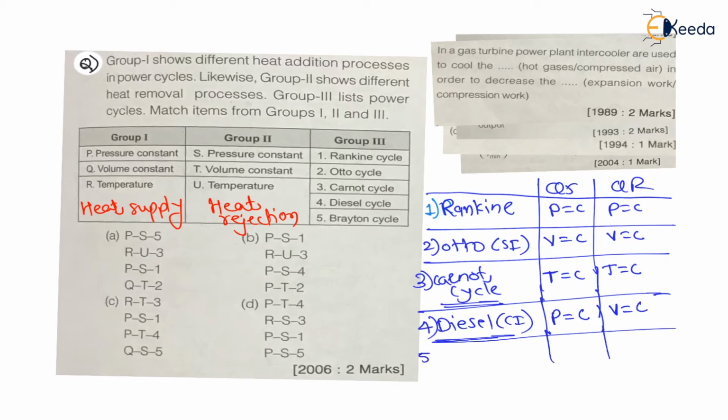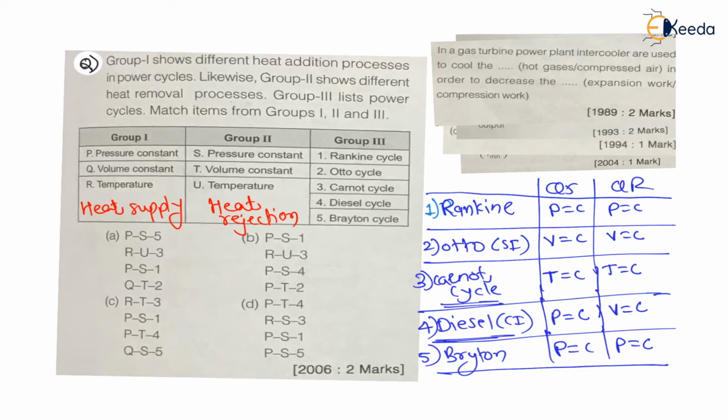And the last cycle, number 5, is Brayton cycle. Brayton cycle is nothing but gas turbine cycle, also called Joule cycle. It is like Rankine cycle, but in Rankine cycle, steam is used. In Otto cycle, petrol is used. In Carnot cycle, air is used. In diesel cycle, air is used, air plus diesel. And in Brayton cycle, air is used. But it is similar to Rankine cycle, that is, heat is added at constant pressure and heat is rejected at constant pressure. These are the various heat addition and heat rejection processes.